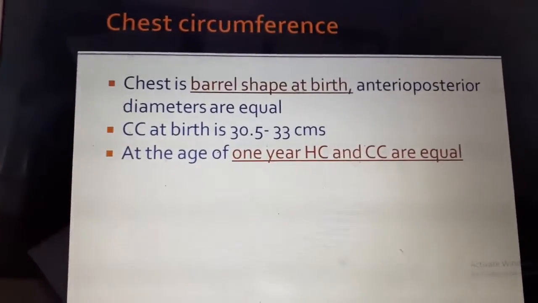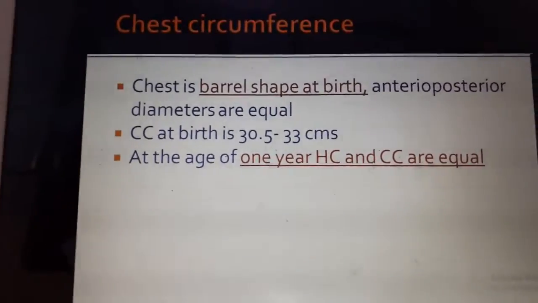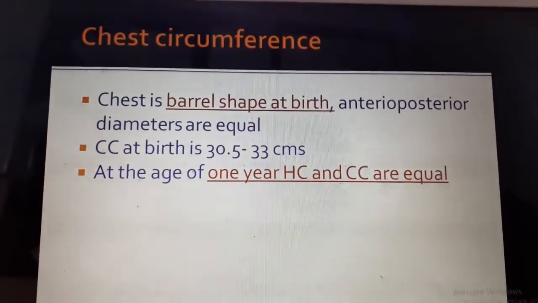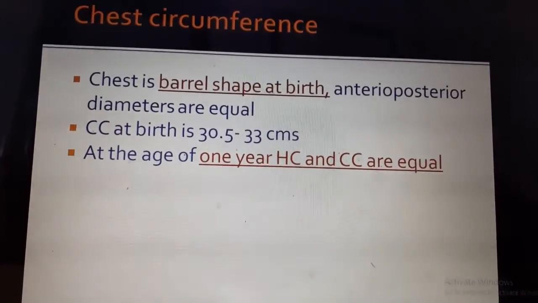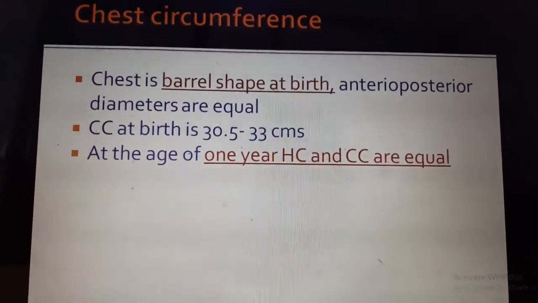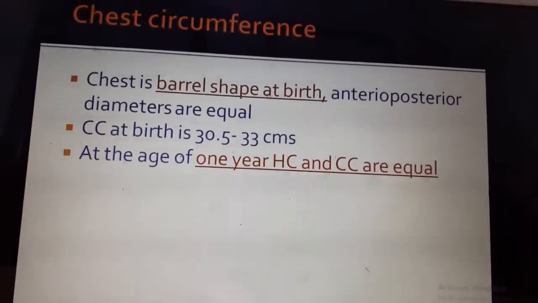Chest circumference: normally the chest is barrel shaped and the anteroposterior and transverse diameters are equal. Normal chest circumference at birth is 30.5 to 33 centimeters. By 1 year, the head circumference and the chest circumference become equal.